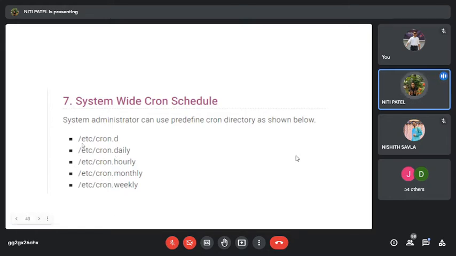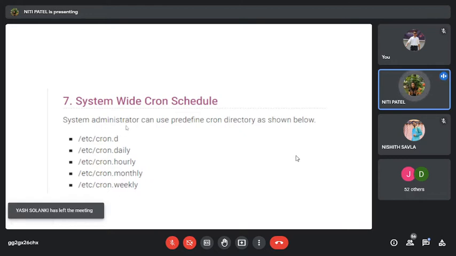What are those? /etc/cron.d. That means on which particular day it wants. If it wants to perform certain scheduling of tasks daily, it will use cron.daily. If it wants to perform some task on an hourly basis, it will use cron.hourly. If on a monthly basis, it will use cron.monthly. And if on a weekly basis, it will use cron.weekly. So every file with respect to day, hour, month and week is entered into the etc directory, if it is used by the administrator.